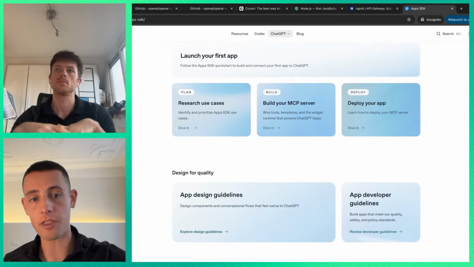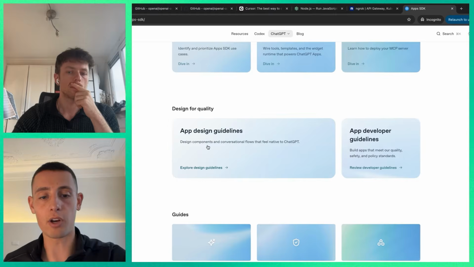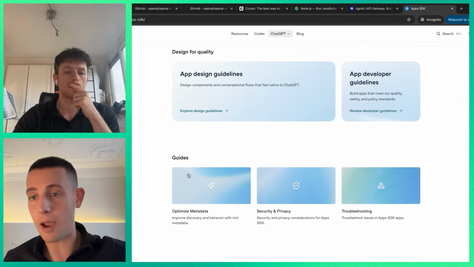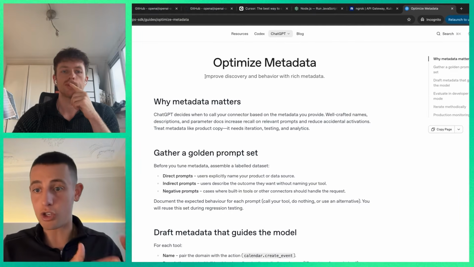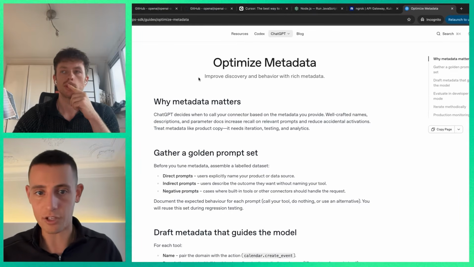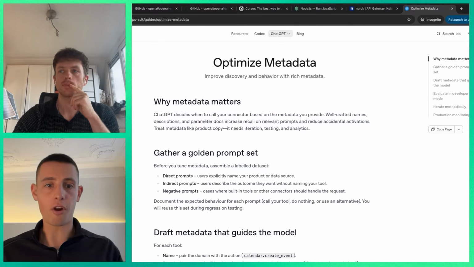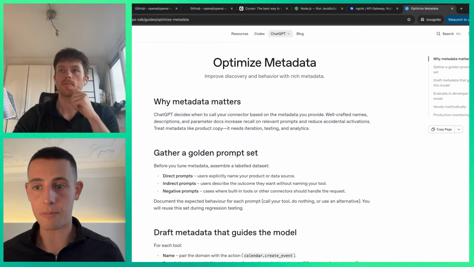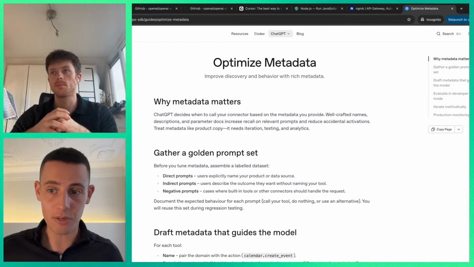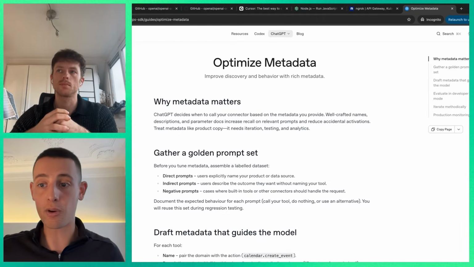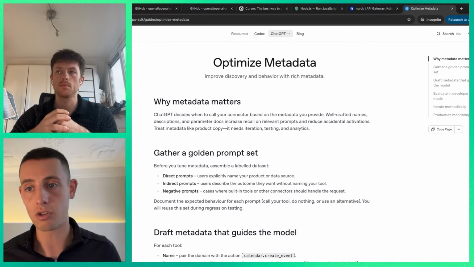Also at the bottom, they've got another piece which is on metadata. Just below, they've got a little guide on it. I'll link a separate video where we've spoken about this in a bit more detail, and we're going to do a specific video just on discoverability of applications. But this piece is super critical. Just like the App Store on the iPhone, when you search for an app, certain apps appear over others, and you need to optimize for that. The difference now with ChatGPT is you don't need someone to download your app first. They might just discover it directly via prompting, which is an amazing use case, right?